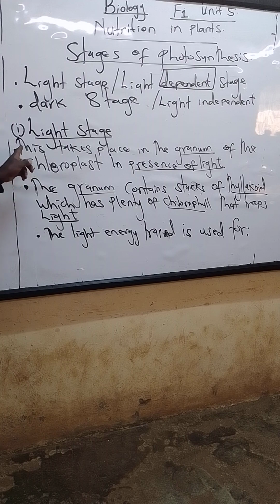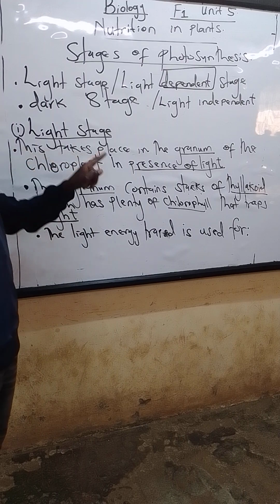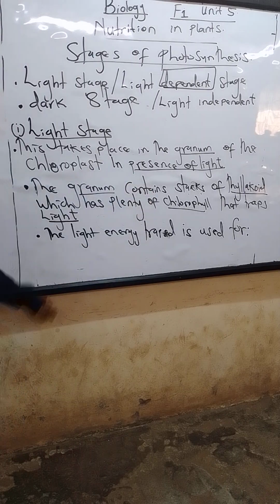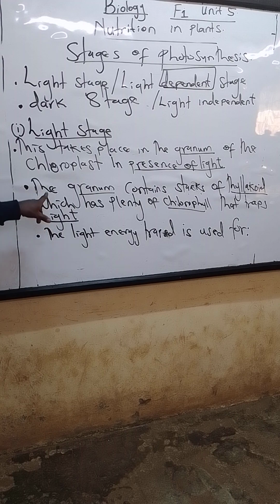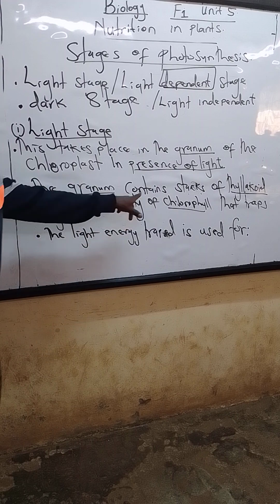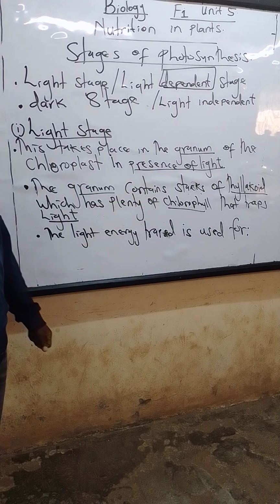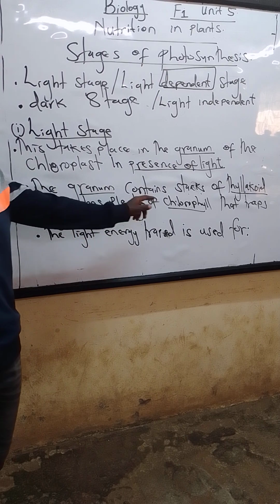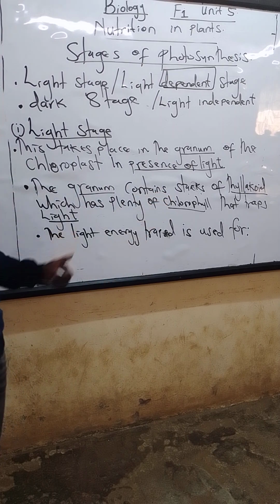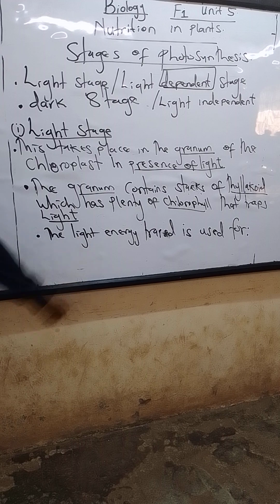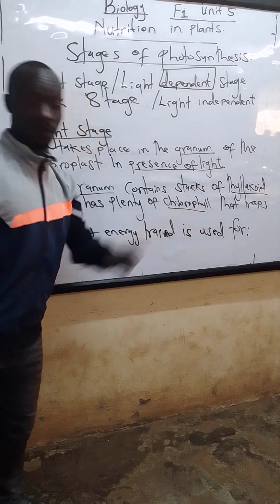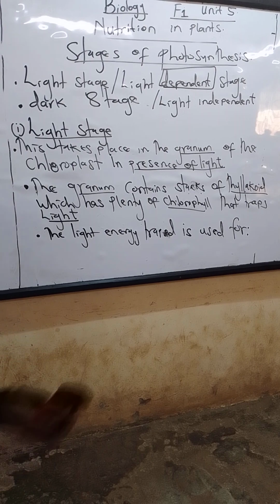We already said this takes place in the granum of the chloroplast in presence of light. The granum contains stacks of thylakoid, which has plenty of chlorophyll that traps light. Now, the light energy that has been trapped by the chlorophyll is used for, so let's look at that as our next thing.